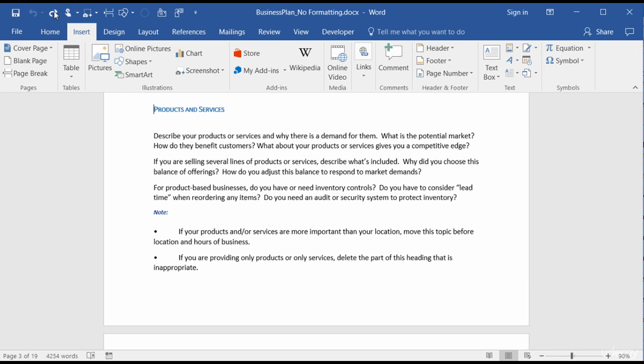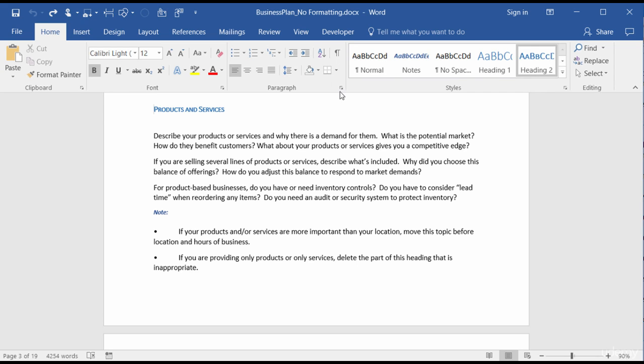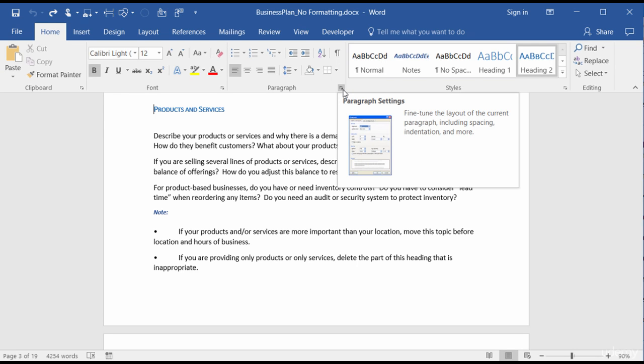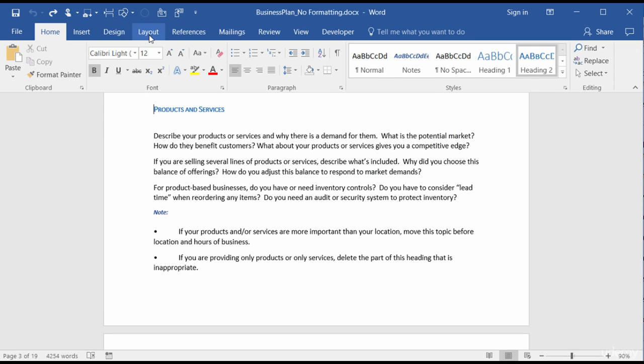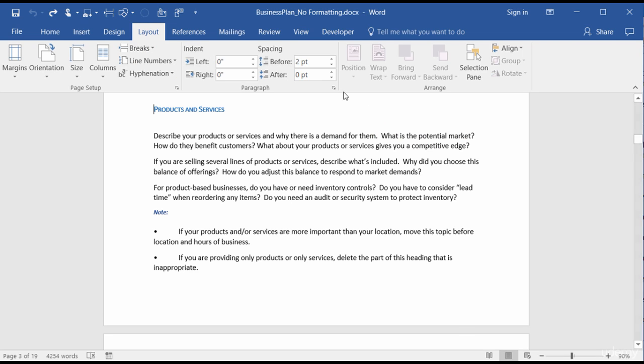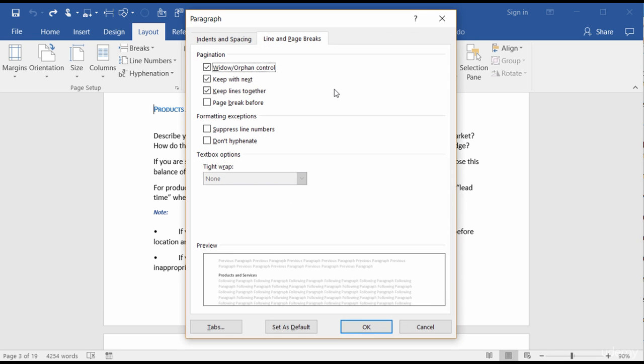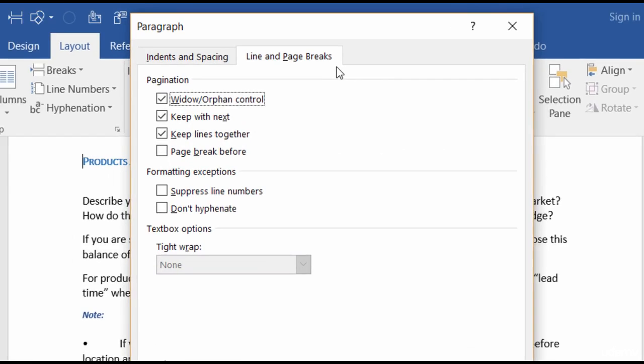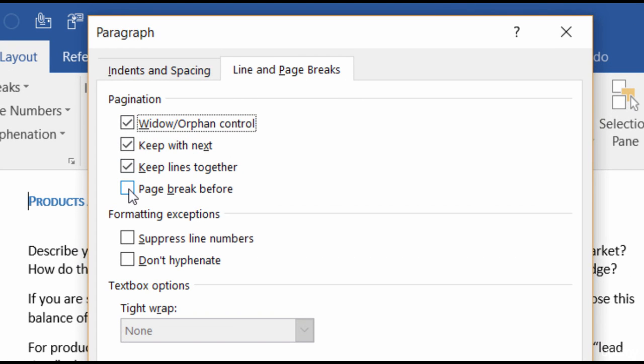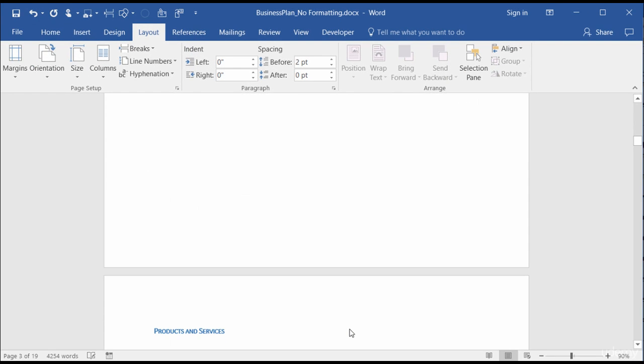So the other way is to either go to the Home tab and go to the launcher for the paragraph group, or go to your Layout tab and go to the launcher for that paragraph group, and then you want to go to the Line and Page Breaks tab. And you see right here you have this checkbox for Page break before. I'm just going to go ahead and click on that and then OK. And that drops my products and services down to the next page as well.